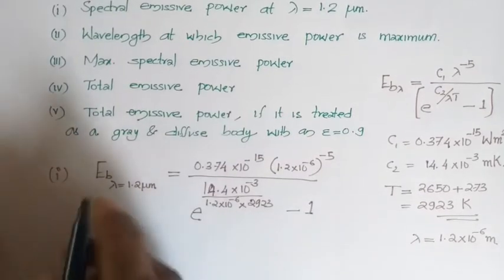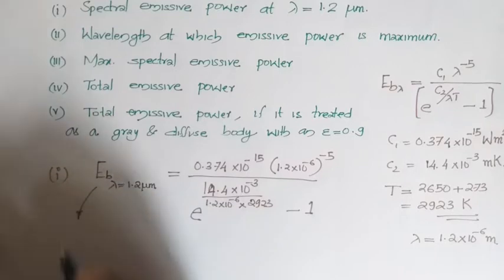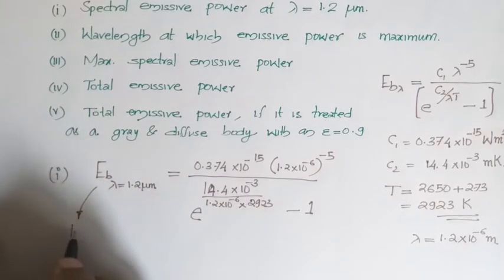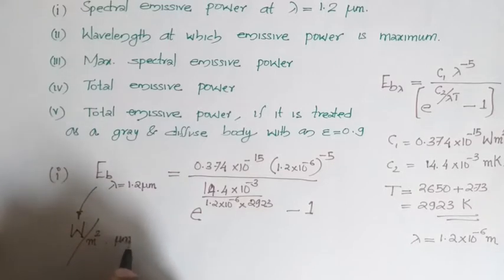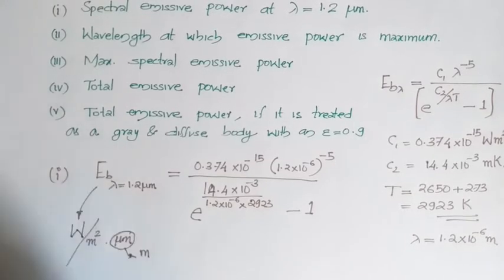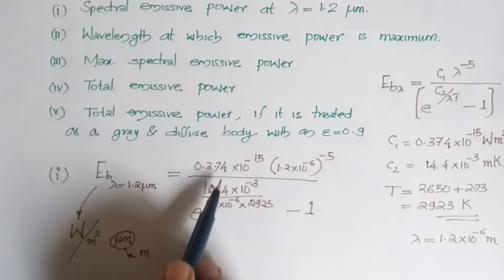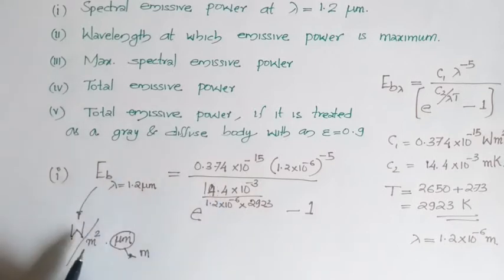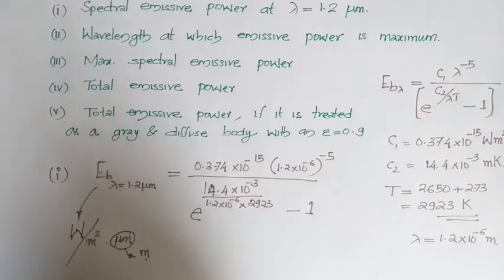Usually we have studied the unit of this monochromatic emissive power is watts per meter square, and for particular wavelength you are getting micrometer. Since you have used wavelength also in meter, the unit of this value will be watts per meter square into meter, or watts per meter cube.